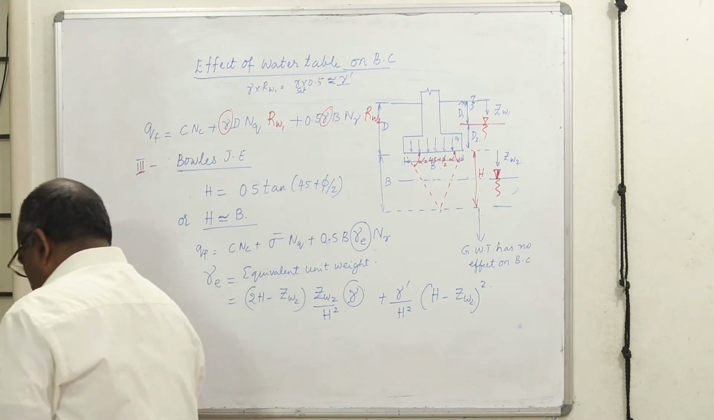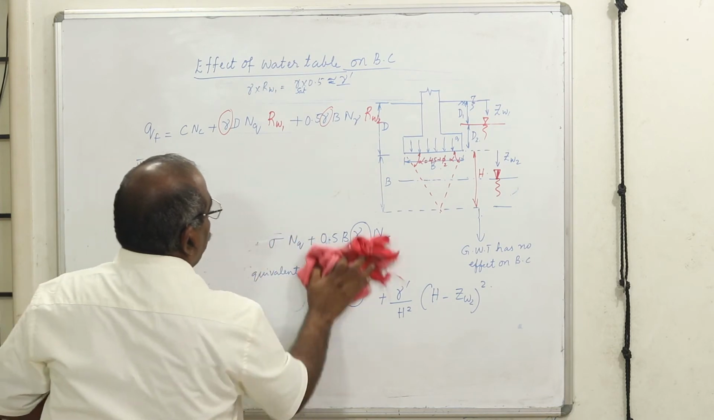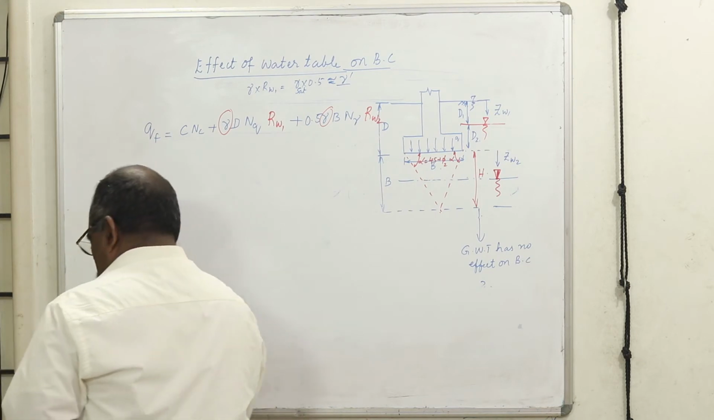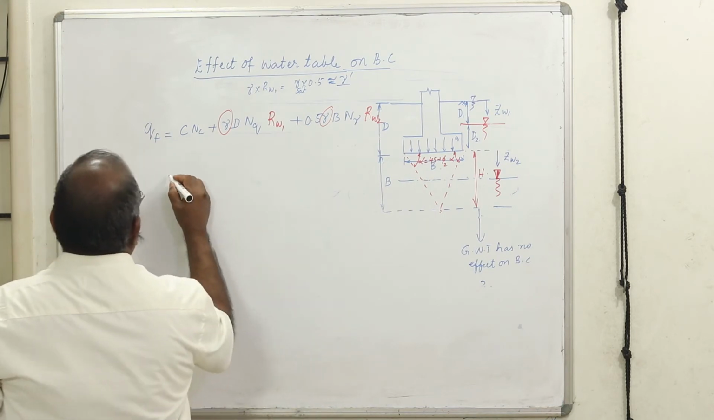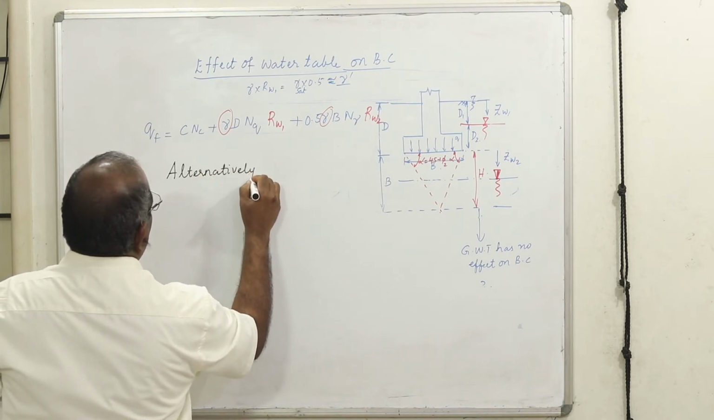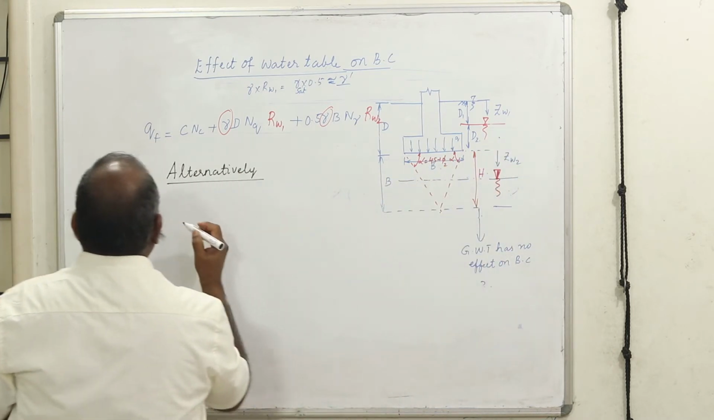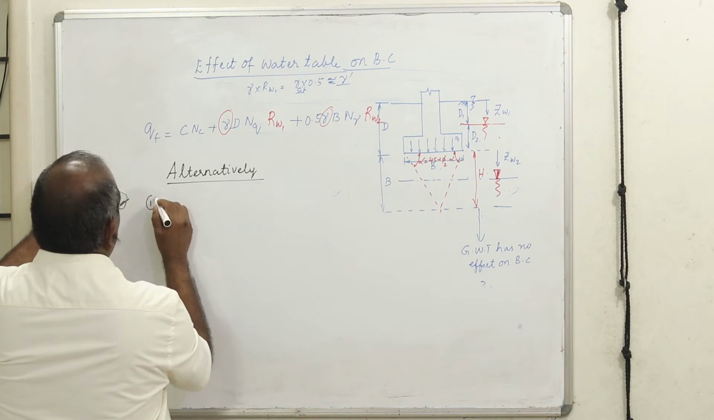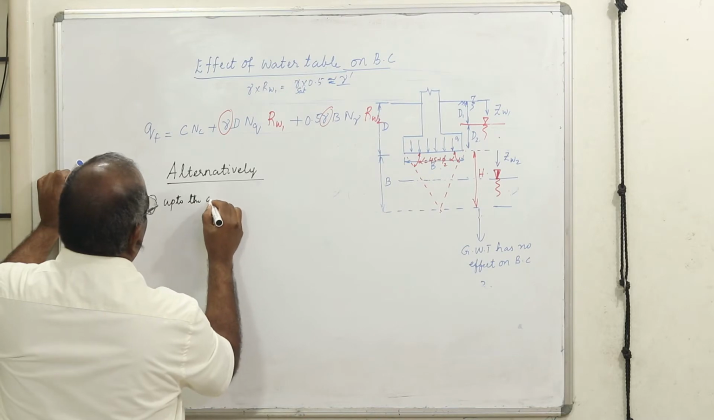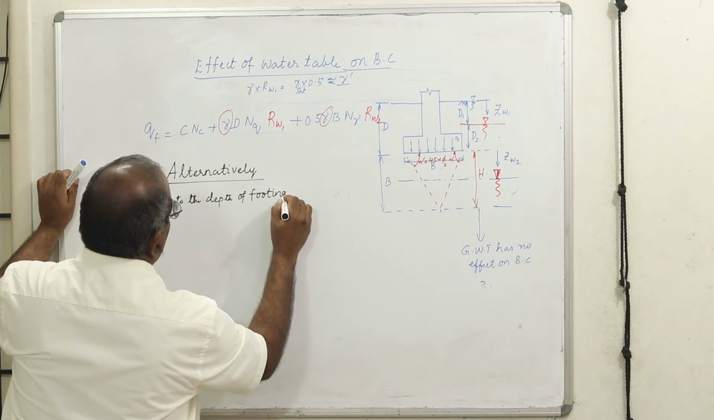Now there is another method. Alternately, I can use the IS code method only. It's the same thing. What I am going to do is, to whatever depth, whether it is in zone 1 or zone 2, let us say in zone 1, up to the depth of footing, you follow this, it will be very, very convenient for you.